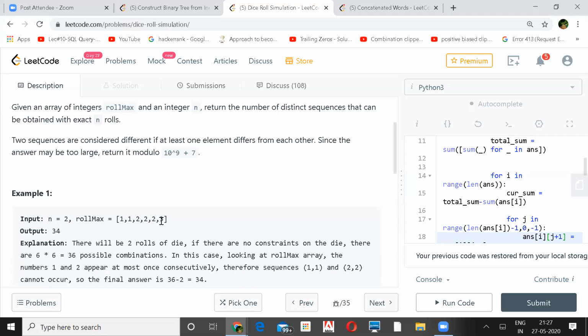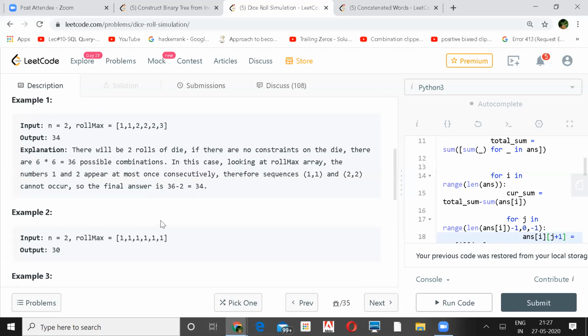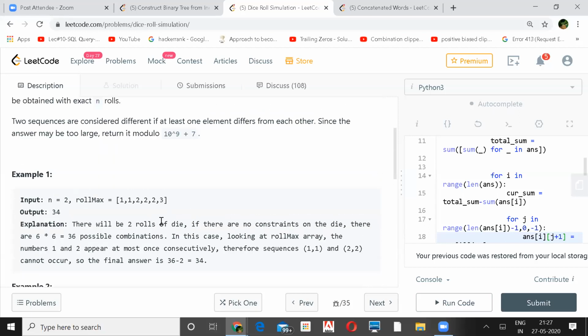Okay. But if your n can be 5,000, after 15 it is useless, right? Yeah, it's useless. I think it's not 15, it's 6 into 15. After 6 into 15, we can't get any. After 16, yeah, it's greater than 15. So all the roll max contains all 15s, up to 15. Then one branch can be 1 15 times, 2 15 times, 3 15 times like that, even though we don't reach 5,000.